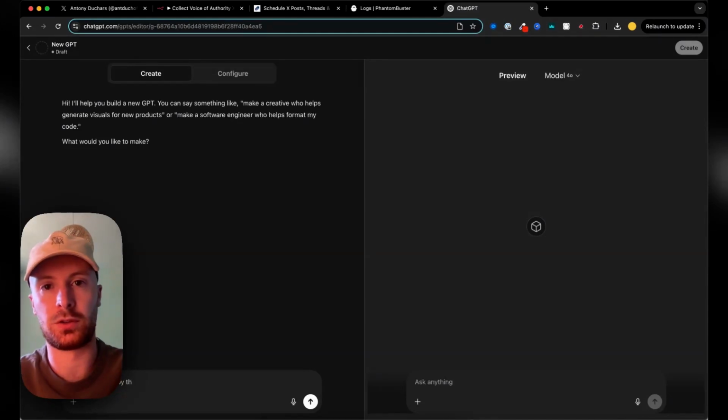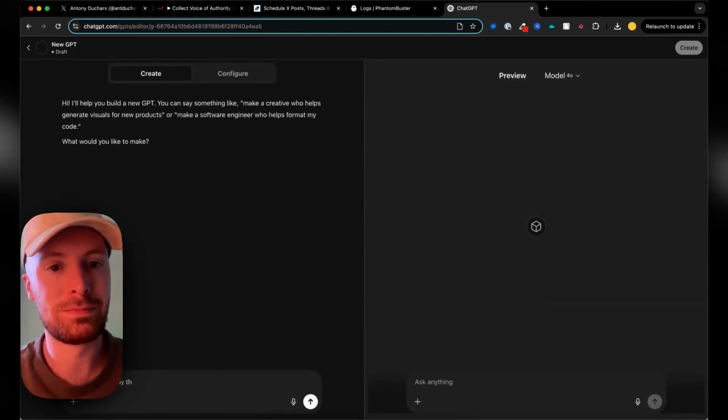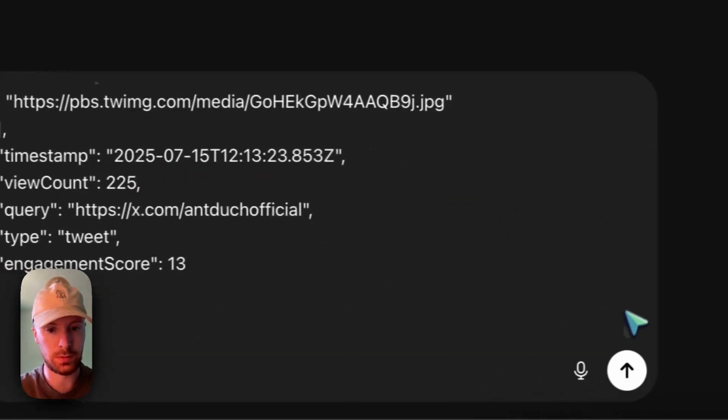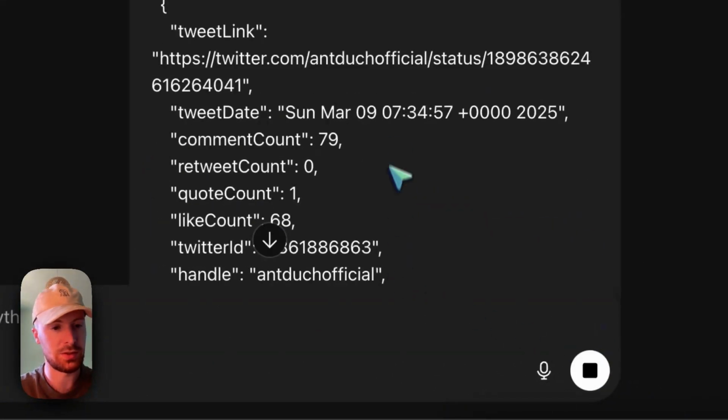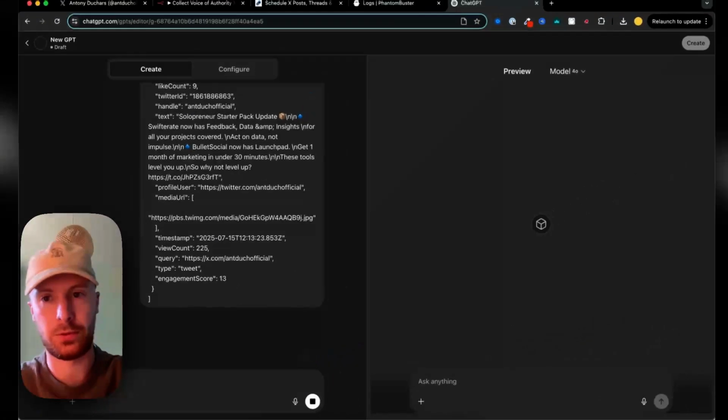And now we're just going to prompt GPT so that it copies my sorts of posts. Okay, so we've got a massive sample of data. Let's just send that in and hope it doesn't crash. Okay, and let's wait for it to do its thing.